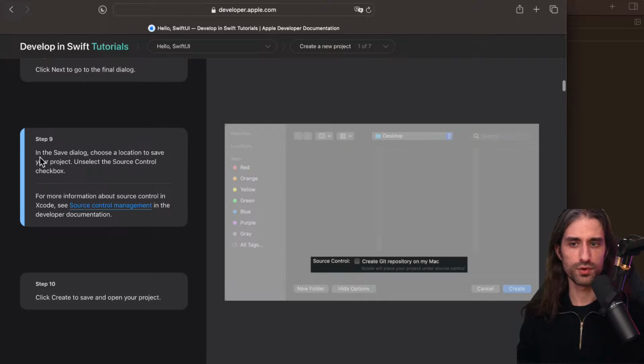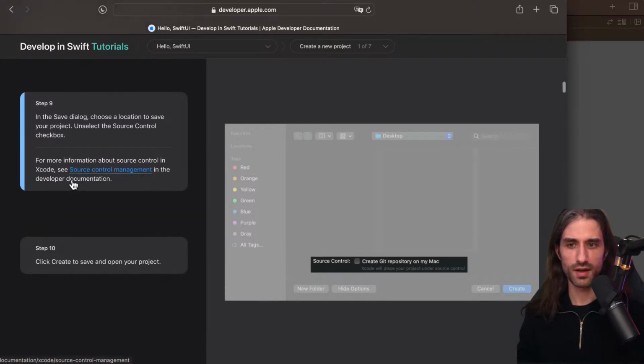You can put it, of course, wherever you want. They ask you to uncheck the box to create a Git repository on your Mac. I'm not sure the reason why they ask you to do that, but maybe they will talk about Git later. Maybe they want to take this part out of it. But just if you don't know what Git is, it's what's called a source control management system, if I'm correct.